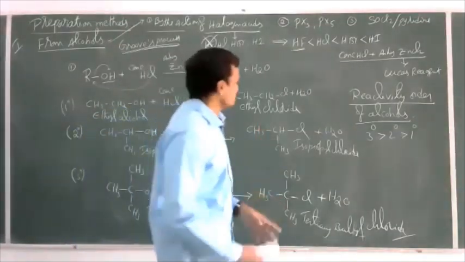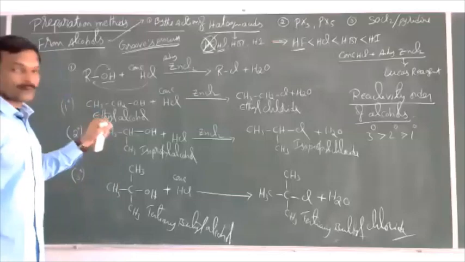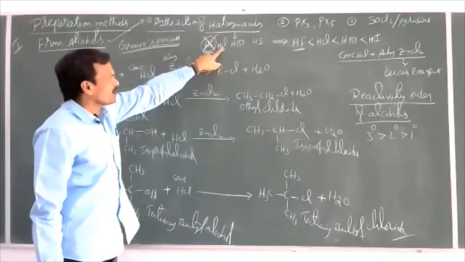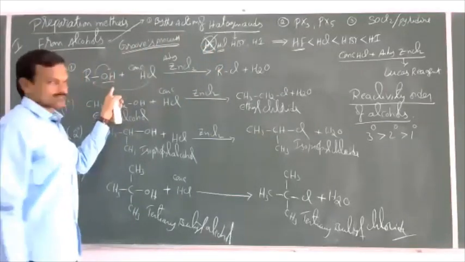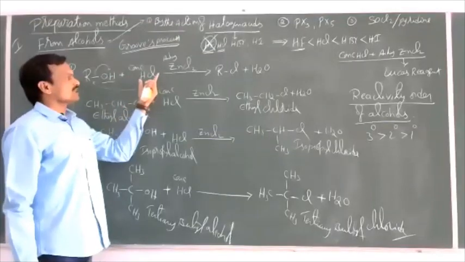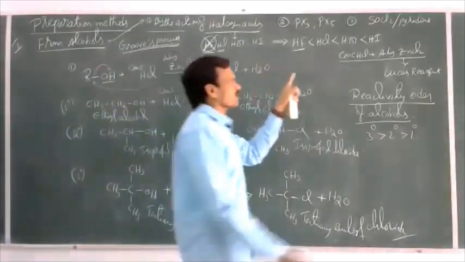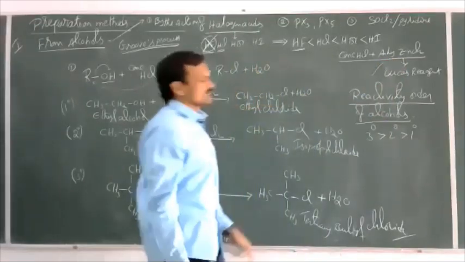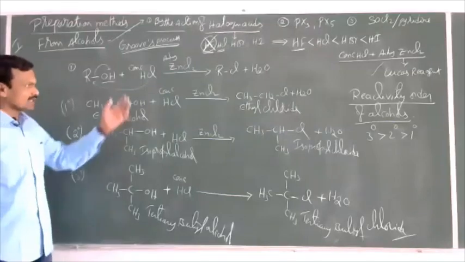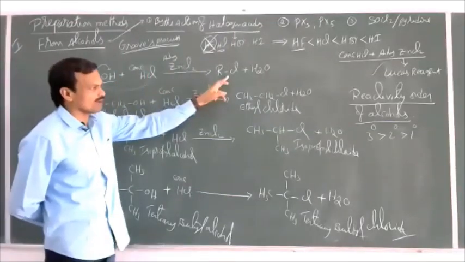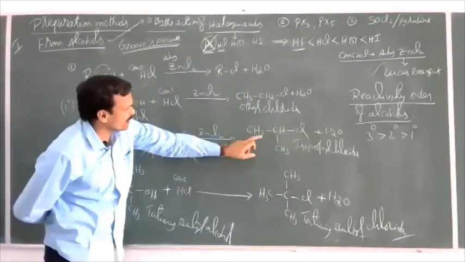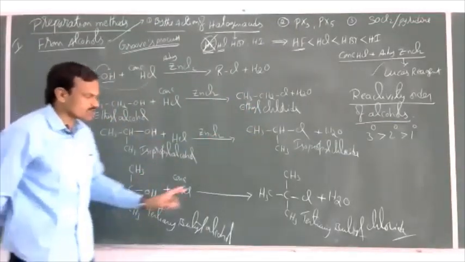Okay. So this is regarding the preparation of chloroalkanes by the action of HCl on alcohols. In this, we use the mixture of concentrated HCl and anhydrous ZnCl2, and the mixture is called Lucas reagent. That reacts with primary alcohols to give primary haloalkanes, secondary alcohols to give secondary haloalkanes, and tertiary alcohols to give tertiary haloalkanes.